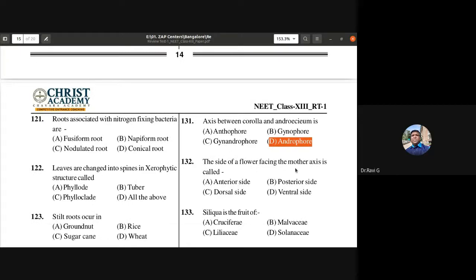The side of a flower facing the mother axis is called, what is the side of the flower facing the mother axis called as? Is it called as anterior side, posterior side, dorsal side, ventral side? So the side of a flower facing the mother axis is, so 132nd, B is the answer. That is posterior side is the answer. So this is the answer part of it.